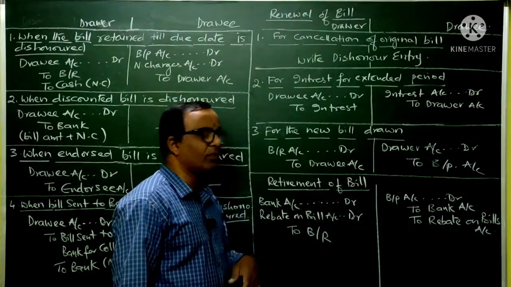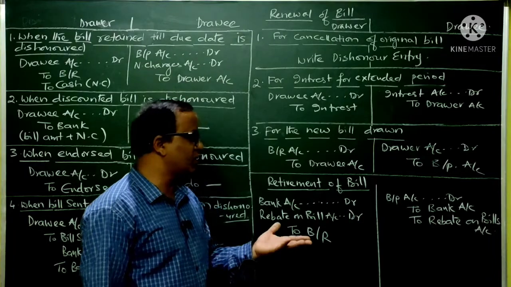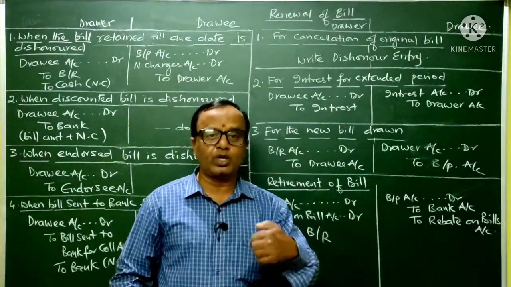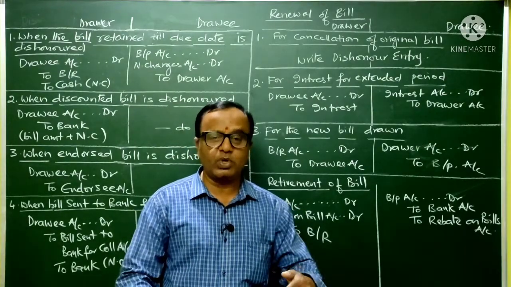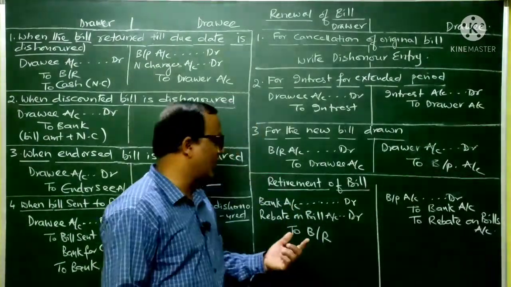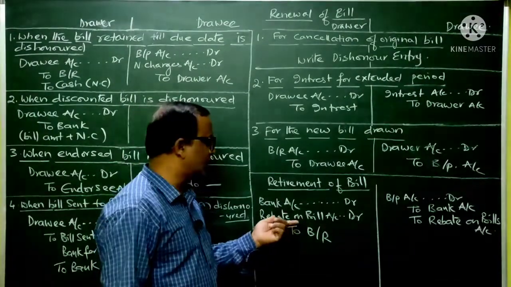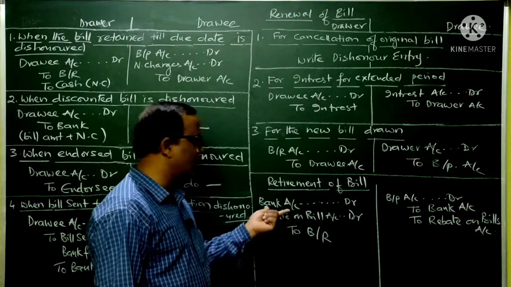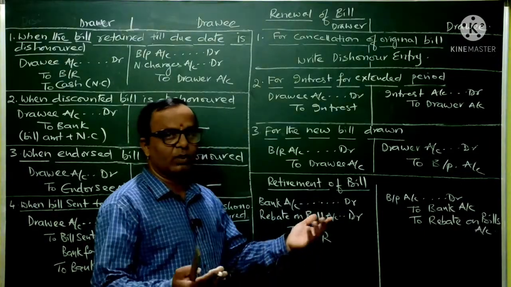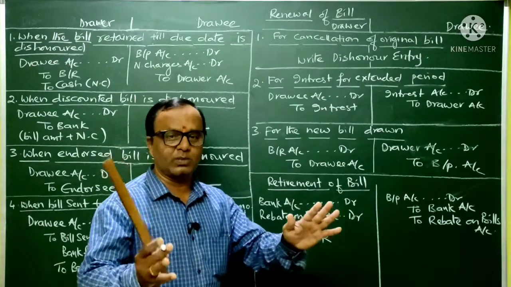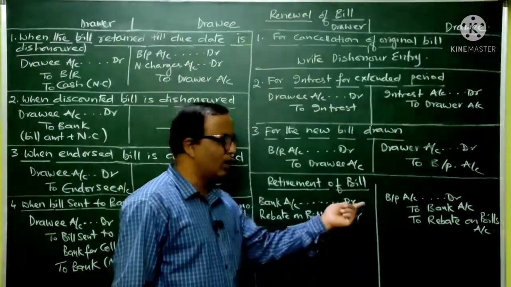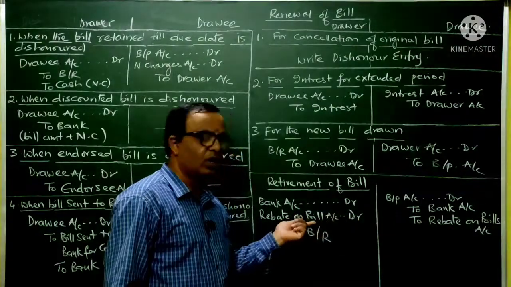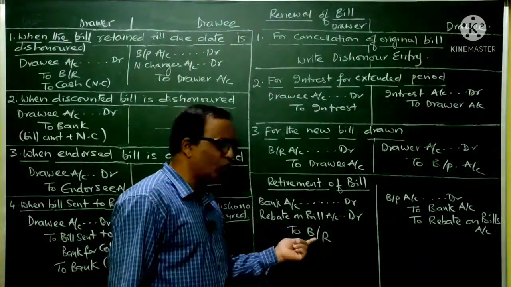So in case of retirement of a bill, clearly you can understand that if a person who is supposed to pay you has paid earlier, he also expects some benefit from you, because he is making the payment earlier. The benefit given here, we call rebate on bill. So observe: when the money is received, if 10,000 is receivable and a 500 rupees rebate is given, your entry will be bank account debit 9,500, then rebate on bills account debit 500. It is an expense to the drawer, so we are debiting it, to bills receivable.